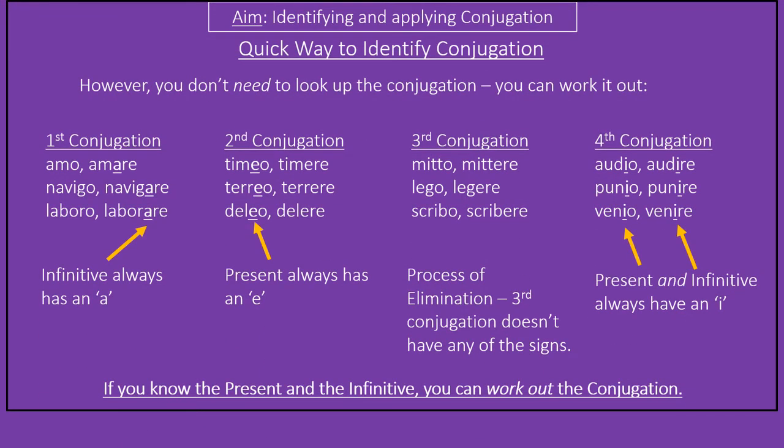As a reminder, conjugation is a thing that you don't need to look up. You can just remember it, but, as this previous PowerPoint from somewhere tells me, you can work it out if you know the present and the infinitive. Those are, to say, the first two principal parts of a verb, the bits that the dictionary gives you.